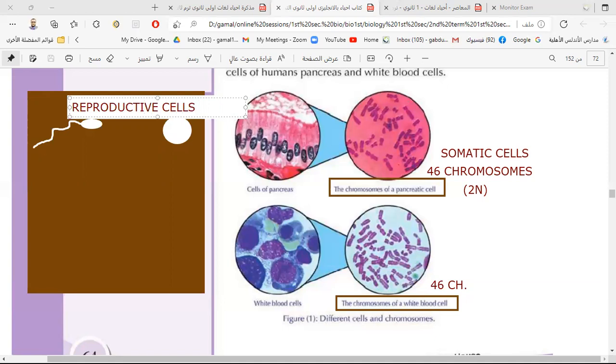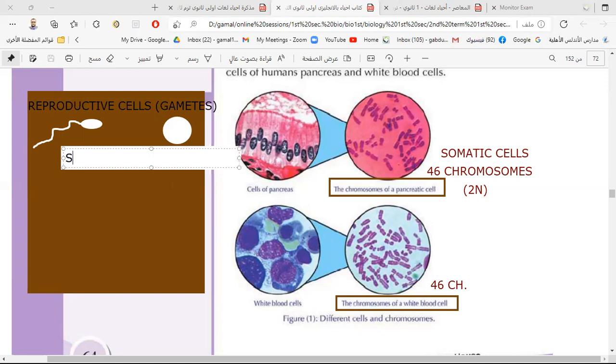These gametes have half the number of chromosomes only. They have n only. So gametes, sperm or ovum, carry 23 chromosomes only. We say it is a single number of chromosomes, we say it is n.